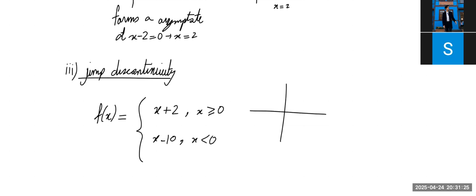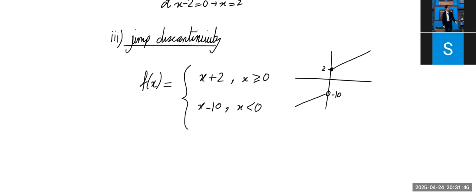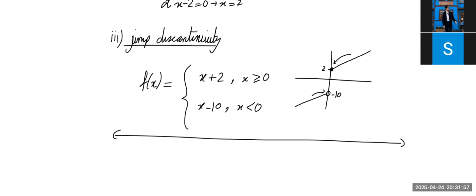What does x plus 2 look like? It looks like this line, right? But we only want the positive part of it. What does x minus 10 look like? It looks like this line, but we only want the negative part of it. And we don't want the part at x equals 0 either. So this point is -10 because the y-intercept was -10, and this point is 2. As you can see, from the left-hand side, the function is approaching one y value. From the right-hand side, it's approaching another value. So this is a jump discontinuity. These are all the types of discontinuities you need to know about.